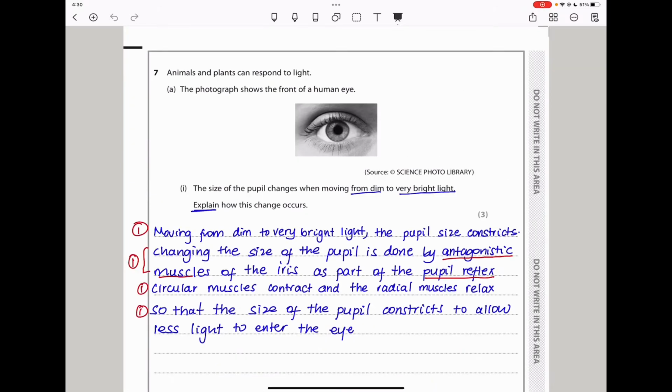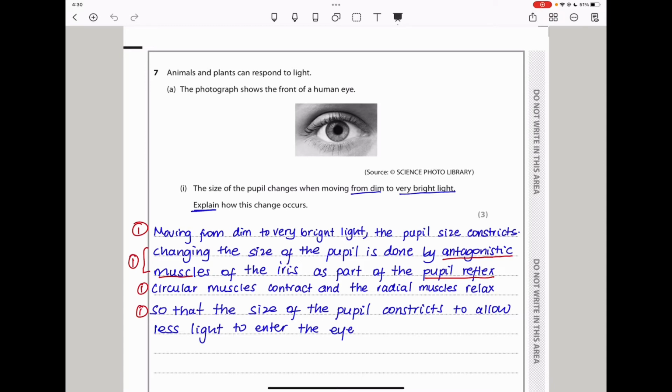Question 7. Animals and plants can respond to light. The photograph shows the front of a human eye. So the first question asks, the size of the pupil changes when moving from dim to very bright light. They want you to explain how these changes occur. This is easy. They're asking about the pupil reflex.